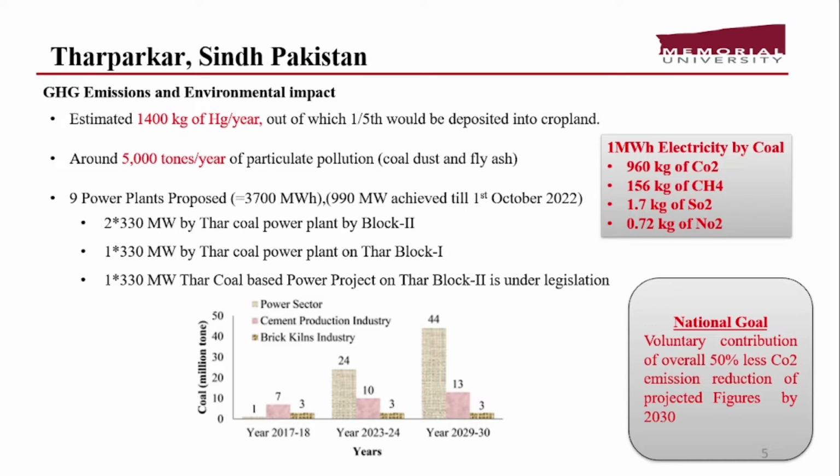So if we talk about coal production and coal utilization in the coming years, in 2023 Pakistan will use 24 million tons of coal in the power sector, and if we project to 2030, it will jump up to 44 million tons of coal in the power sector. All these are basically greenhouse gas emissions and environmental impacts.